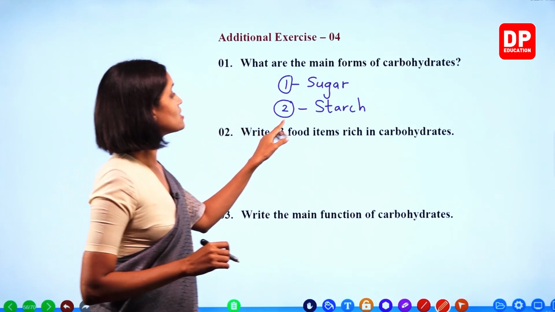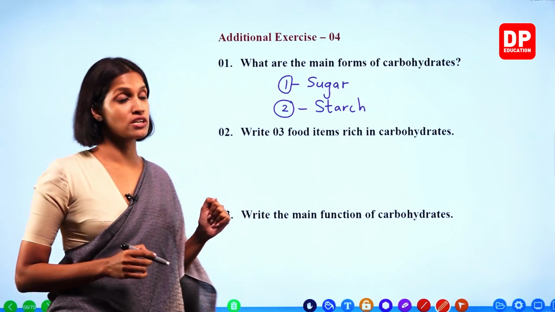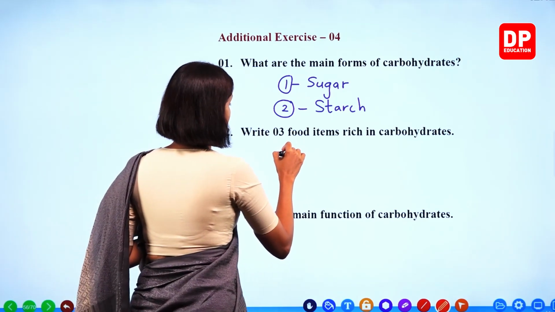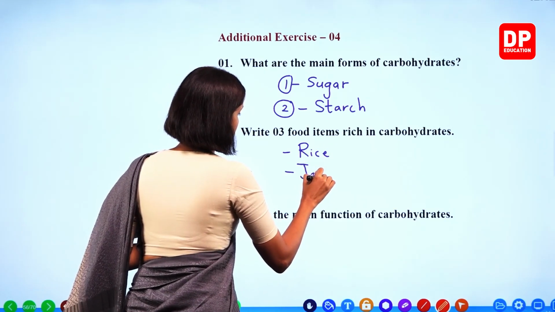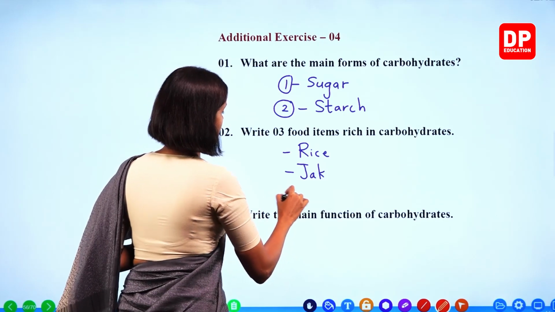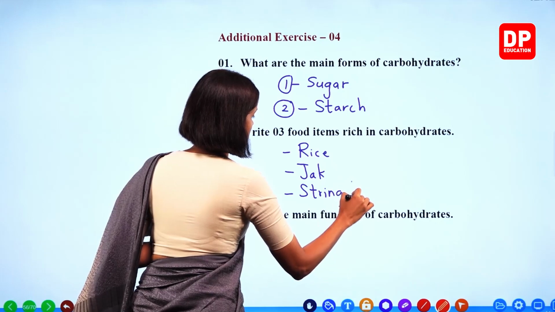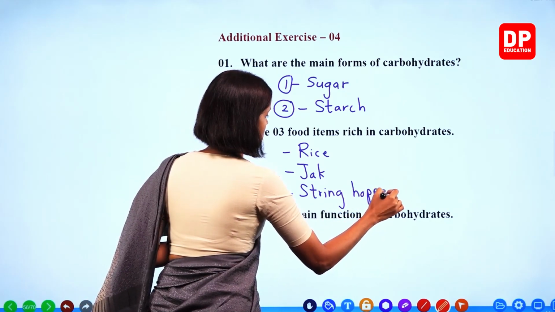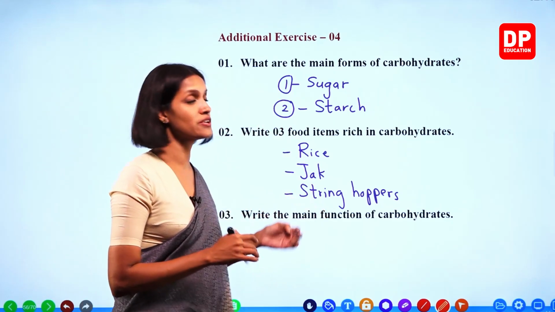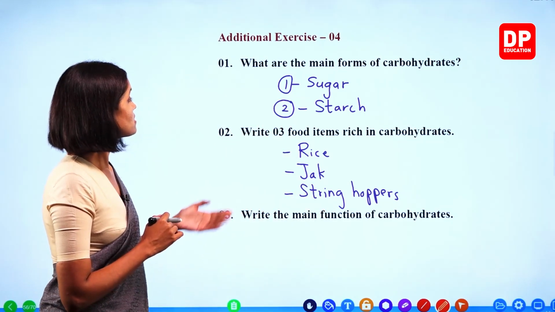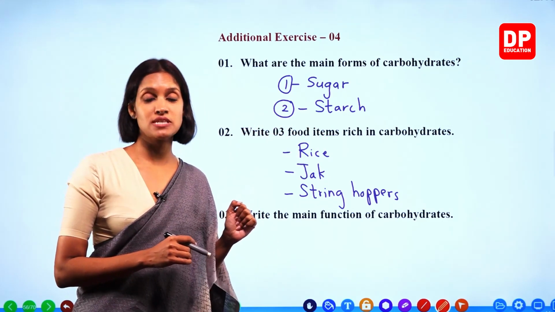Write 3 food items rich in carbohydrates. There are many food items now we can write rich in carbohydrates. Let's write rice, jack, right? String hoppers, yams, right? Cereals, yams, those type of. There are many examples we can write here. Okay. 3 food items rich in carbohydrates: rice, jackfruit, string hoppers, etc.